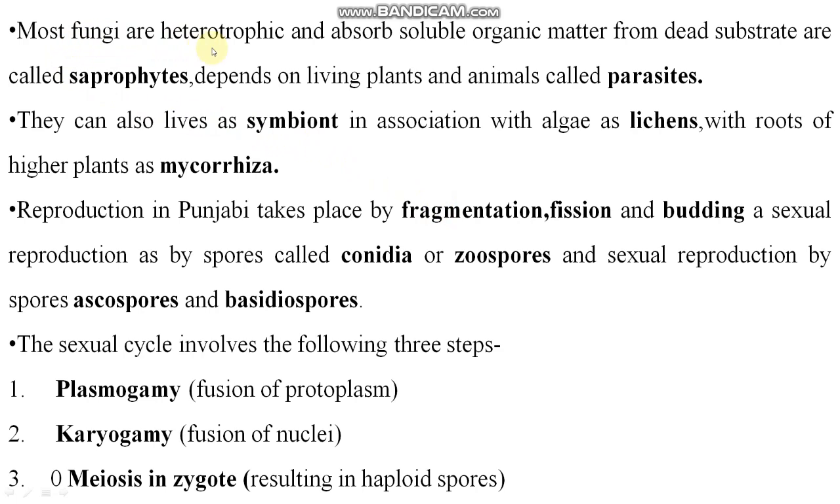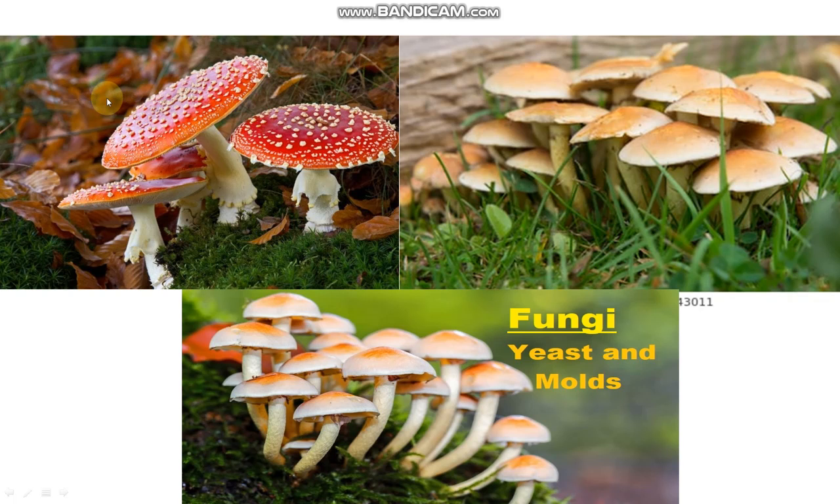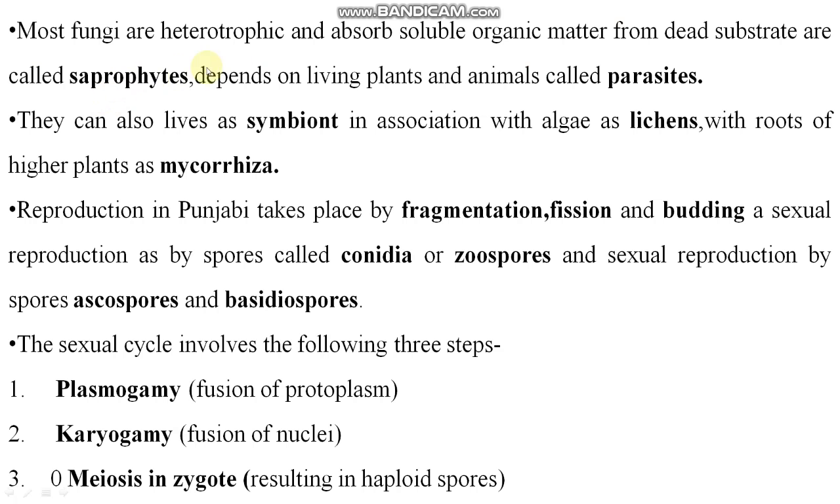So most fungi are heterotrophic and absorb soluble organic matter from dead substrate, called saprophytes. The organisms which depend on living plants and animals are called parasites. If they depend on the dead, that is called saprophyte. If they depend on living plants and animals for their food, that is called parasite, right?